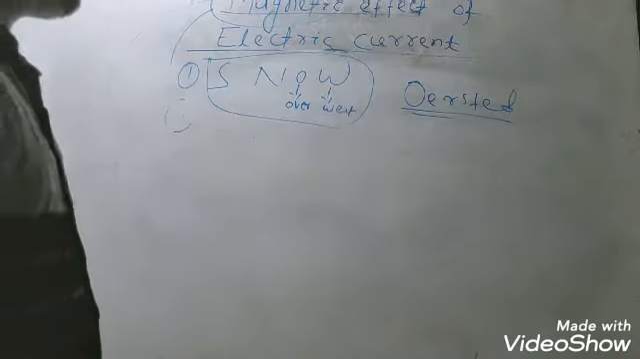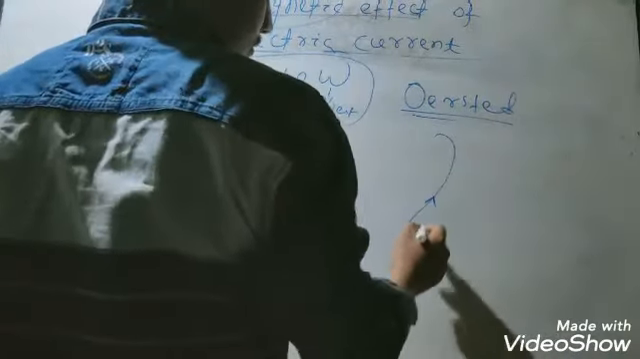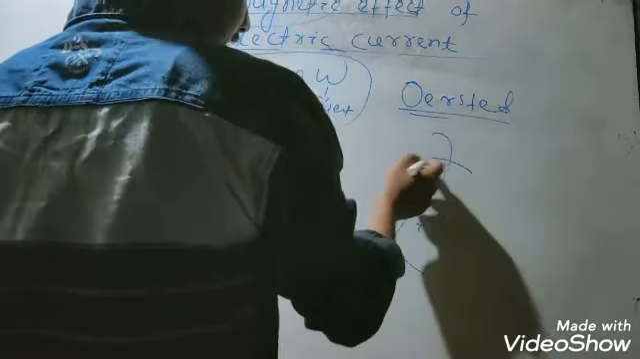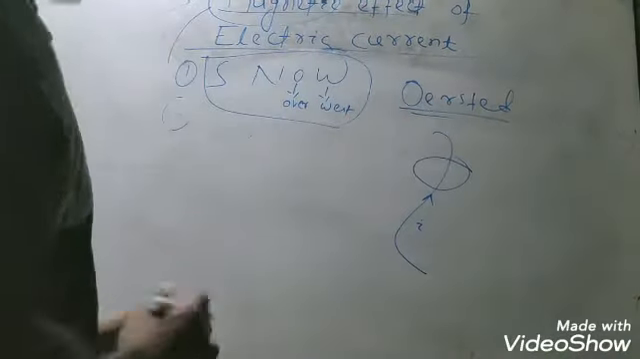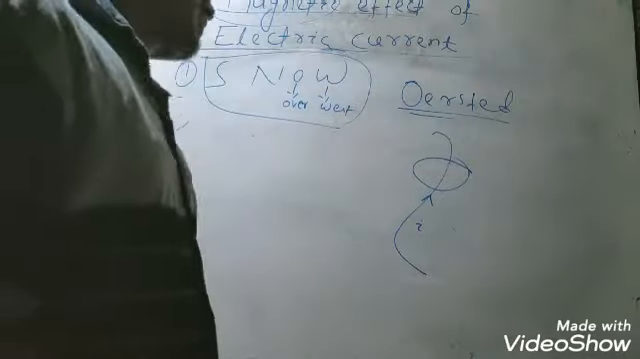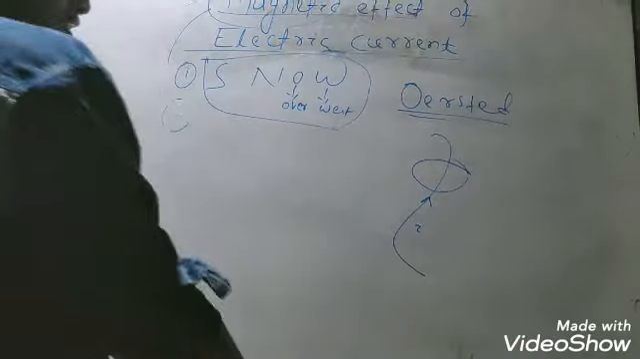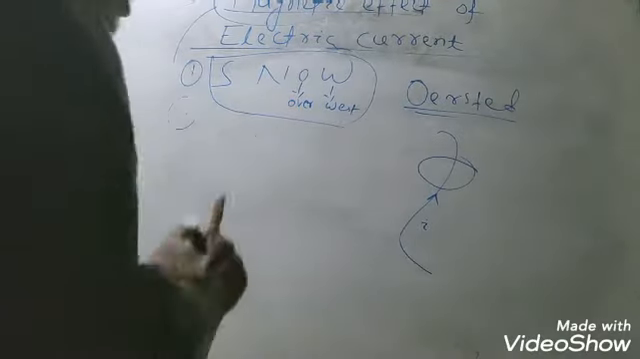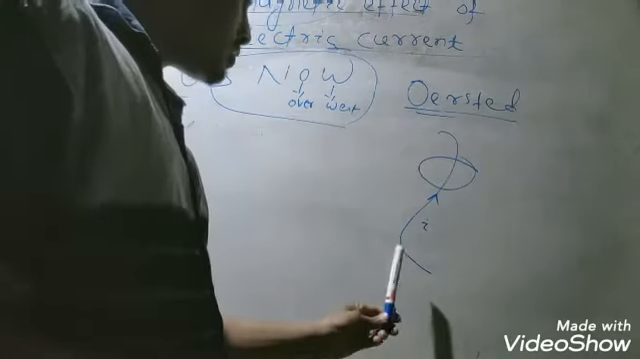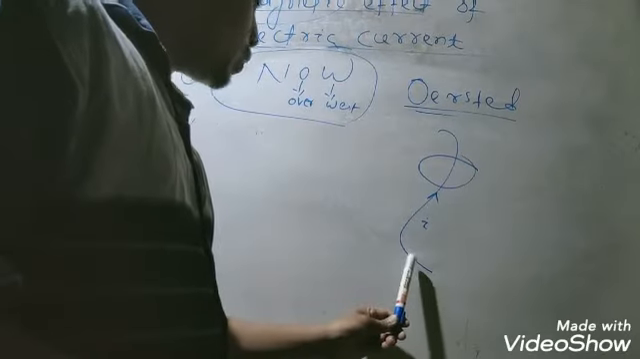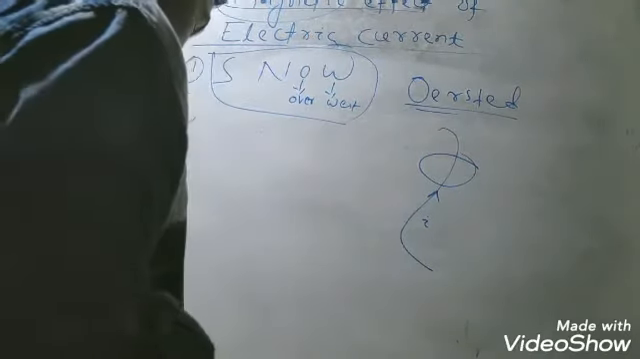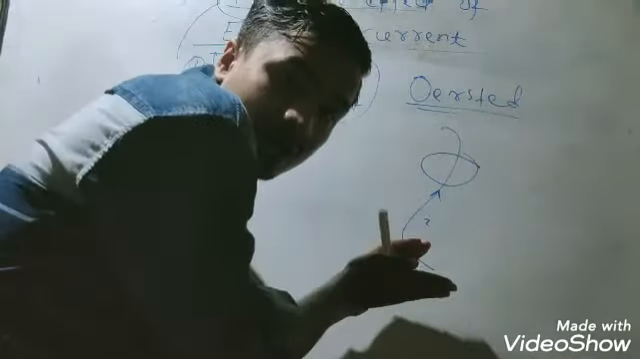First of all, Oersted found that whenever electric current flows through a conductor, a magnetic field is produced around it, or that conductor behaves like a magnet. We have already discussed this. But now, what is the SNOW theory? Suppose the electric current flows from the south end to the north end inside a conductor.